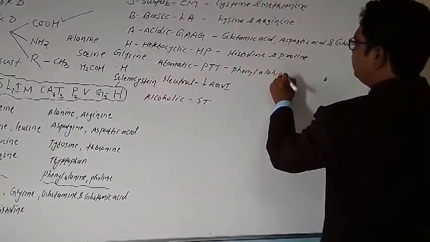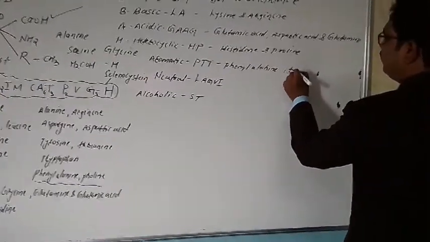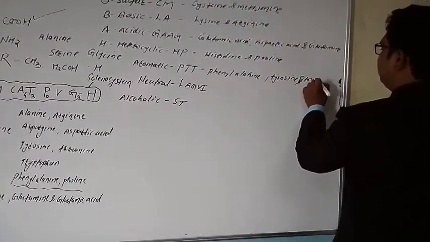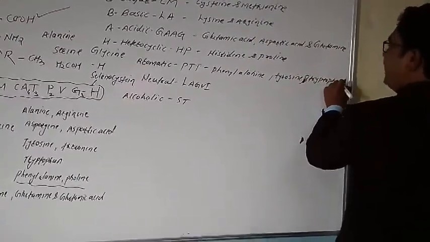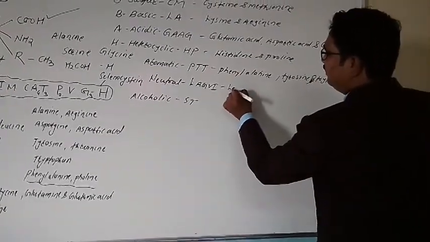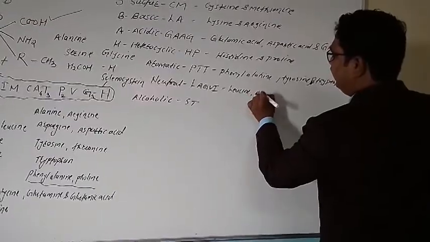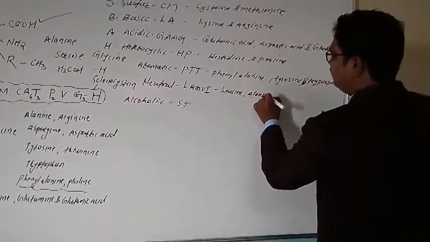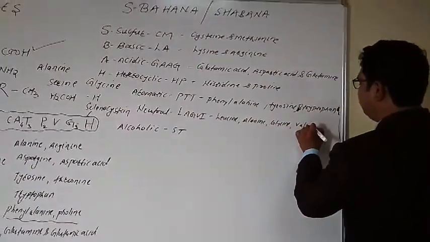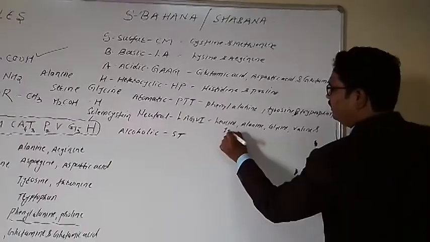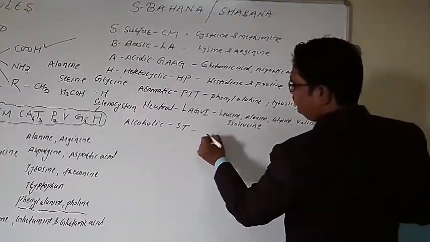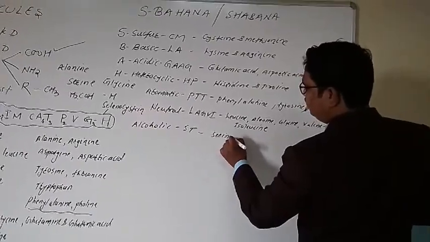Aromatic, PTT, very simple. Phenylalanine, tyrosine, and tryptophan. Neutrals are 5 more. It is quite simple. L for leucine, A for alanine, G for glycine, V for valine, and I for isoleucine. And finally, ST, that is serine and threonine.